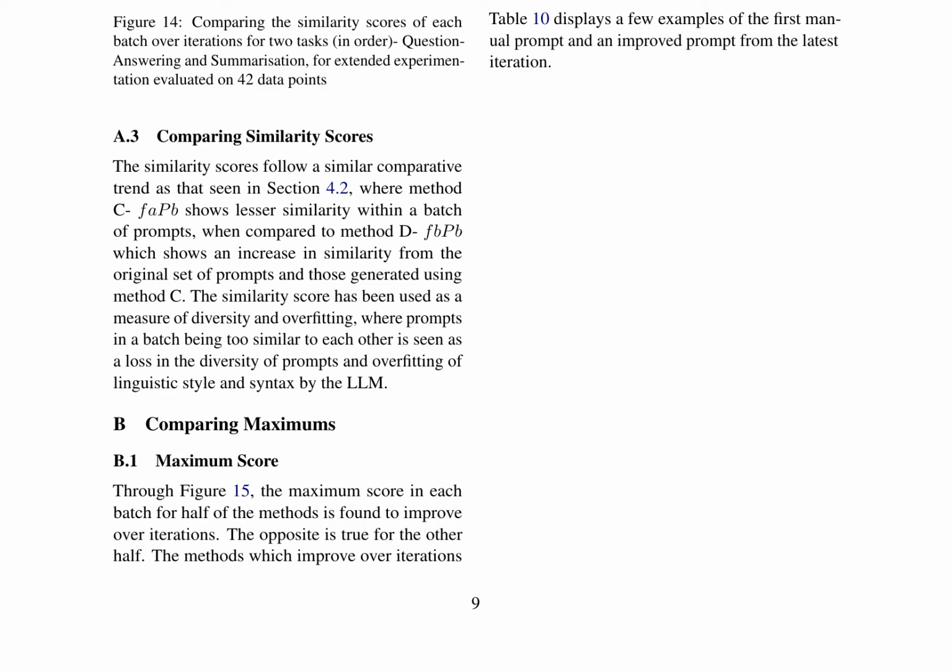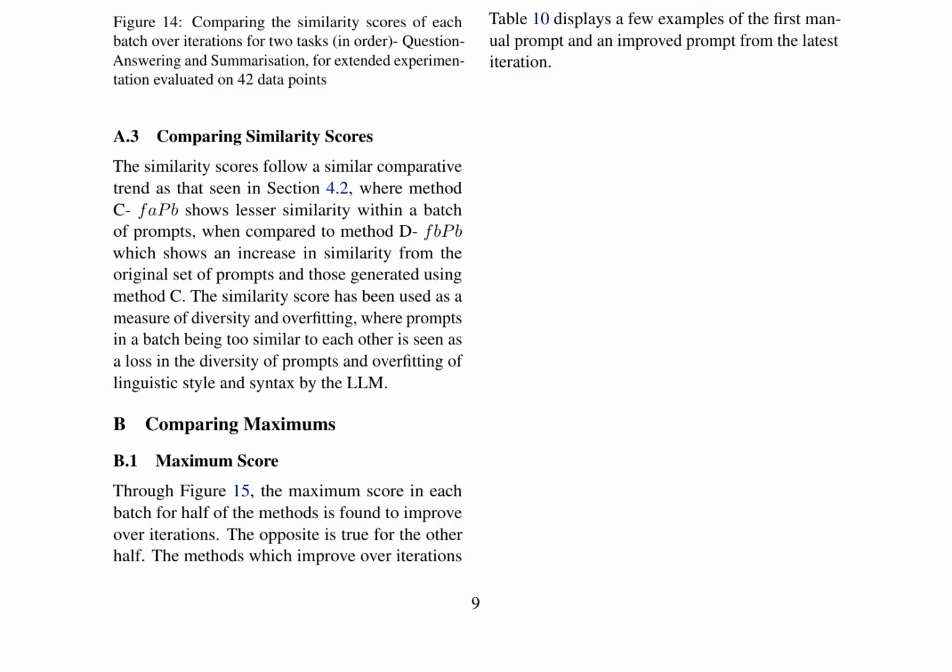Table 10 showcases the evolution of prompts from the initial manual prompt to an improved prompt from the latest iteration, demonstrating the system's capability to adapt and refine prompts based on feedback and iteration. This adaptability enhances the dialogue system's performance, underscoring the significance of considering both similarity scores and maximum scores when evaluating the system's efficiency and adaptability. The comparative analysis provides insights into the effectiveness of different methods in managing prompt diversity and optimizing the dialogue system's performance through iterations. It emphasizes the need to consider both similarity scores and maximum scores to ensure the system's efficiency and adaptability.